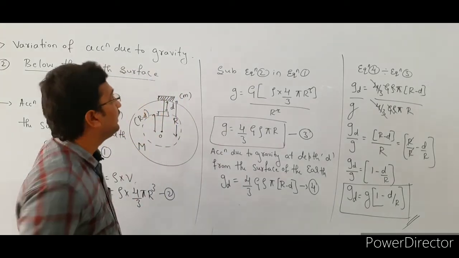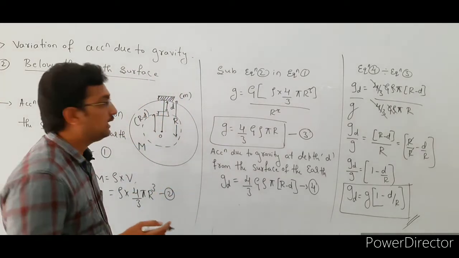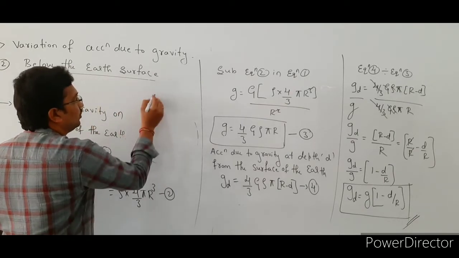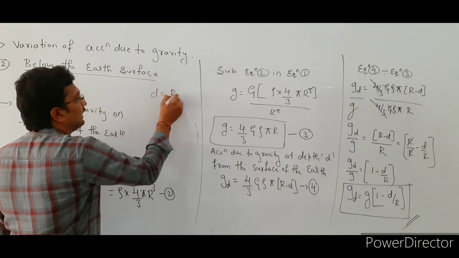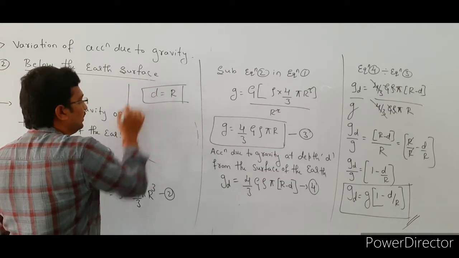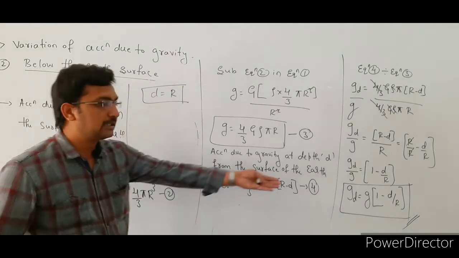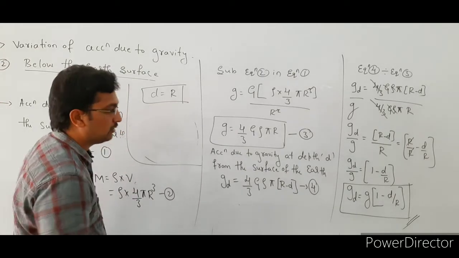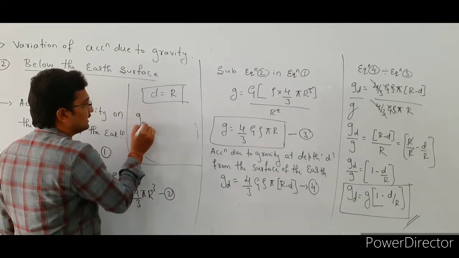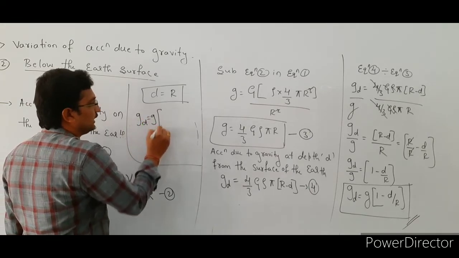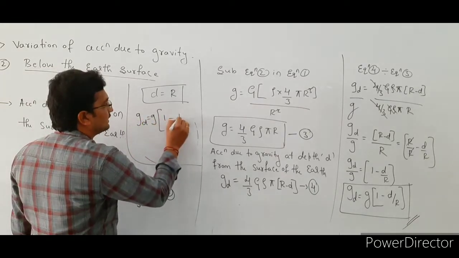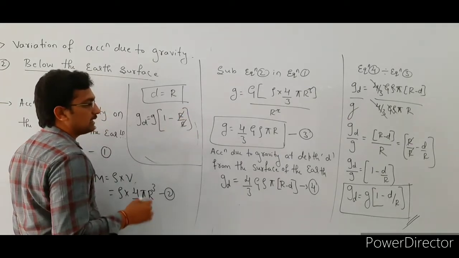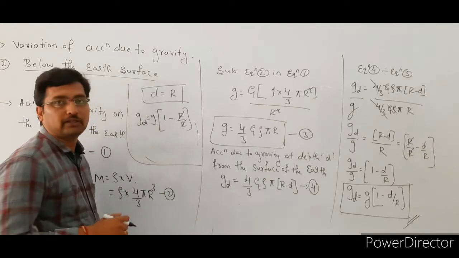For example, if d is given, in this case we consider d equal to r. Then what is the acceleration due to gravity at a depth r from the surface of the earth? So g_d is equal to g (1 − r/r). Here r gets cancelled, the remaining is 1 minus 1, that is 0.